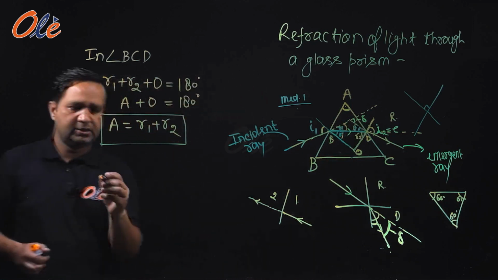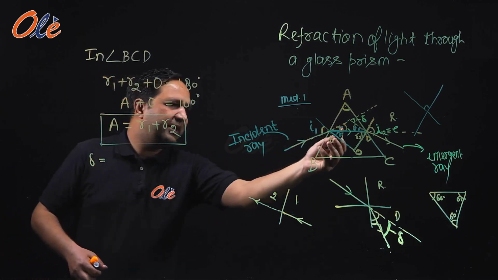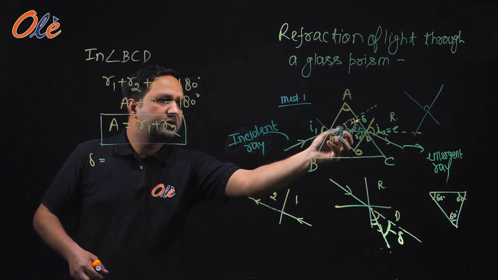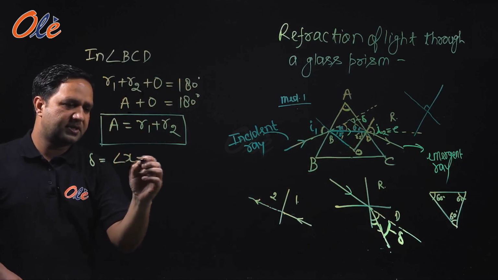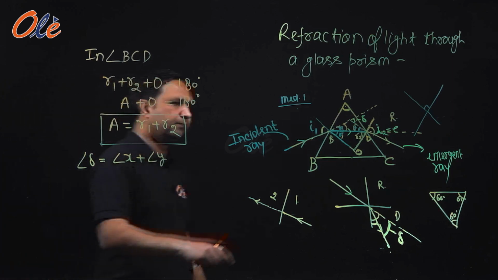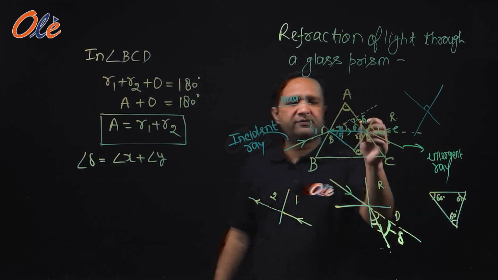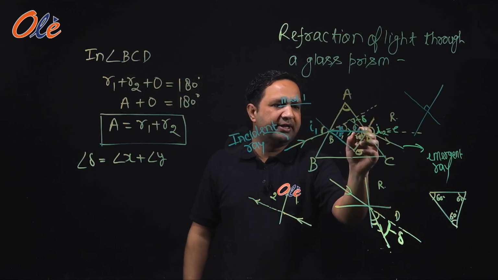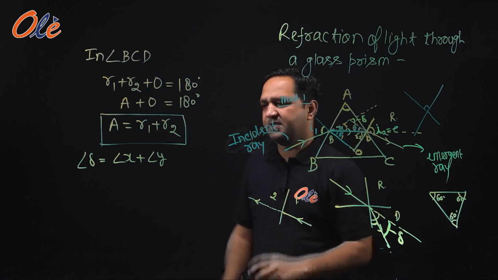Delta is equal to the interior angles X plus Y, which equals the exterior angle. So delta is equal to X plus Y. एक्सटीरियर एंगल डेल्टा है, जिसे हम एंगल ऑफ डेविएशन बोल रहे हैं, और ये इंटीरियर एंगल हैं. So del is equal to X plus Y.